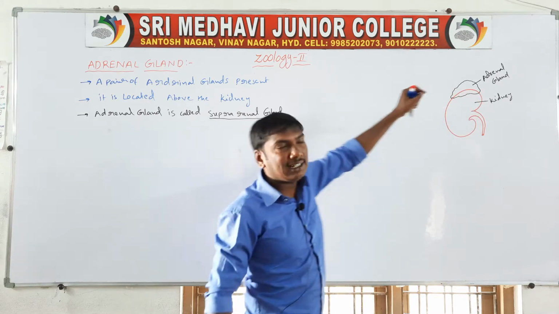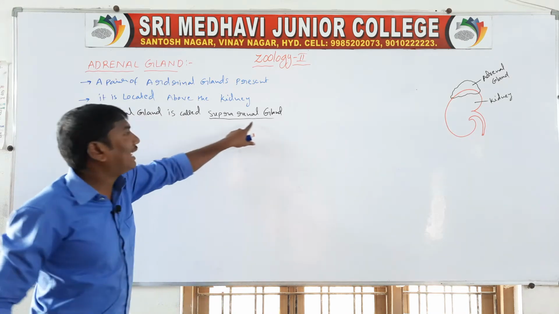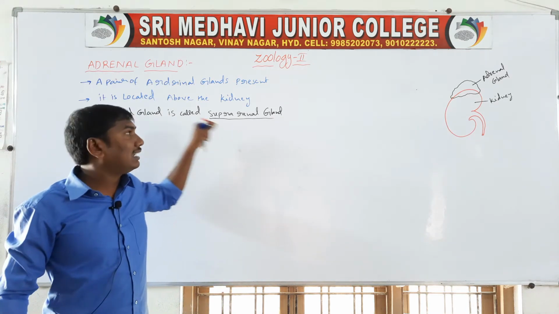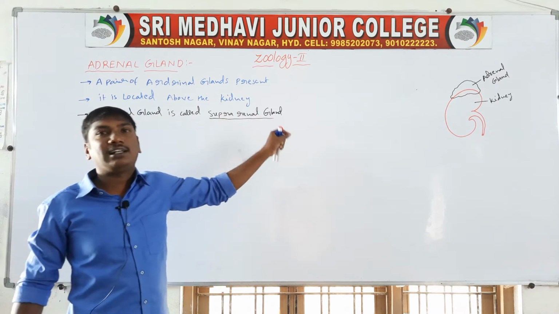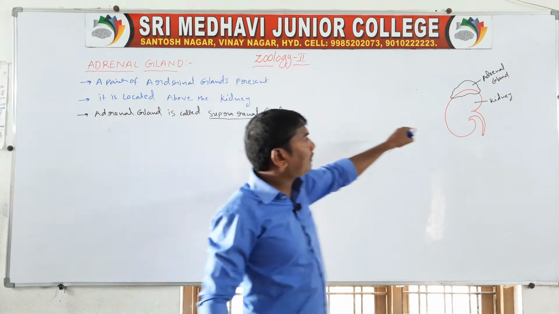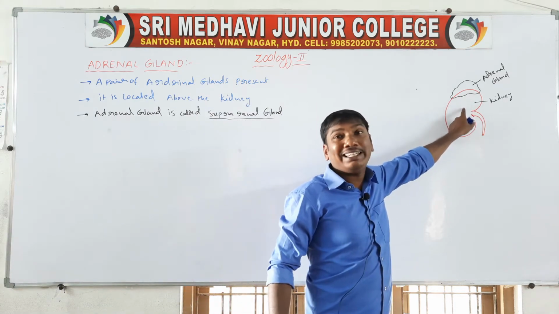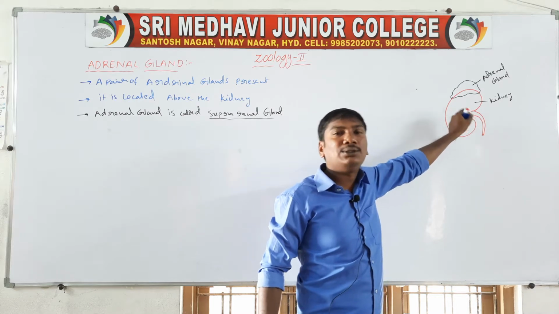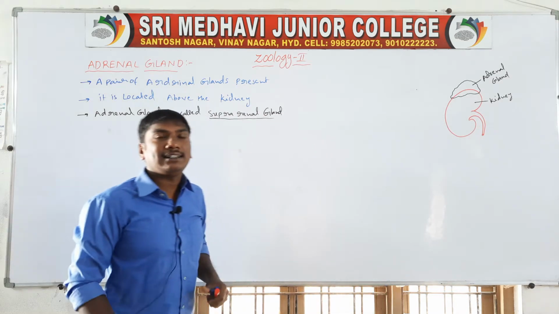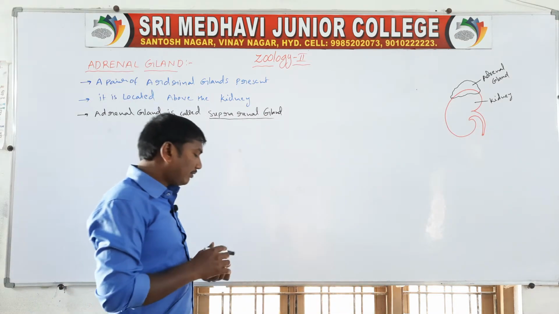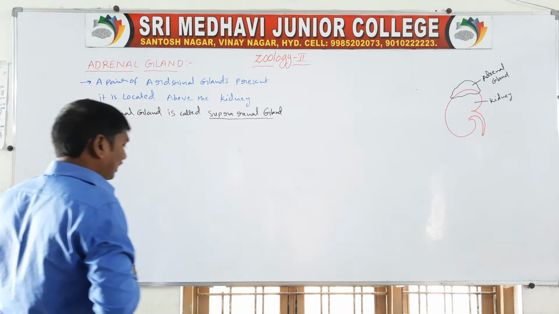So the adrenal gland is called the suprarenal gland because this gland is present on the superior region of the kidney. Next one, the adrenal gland.